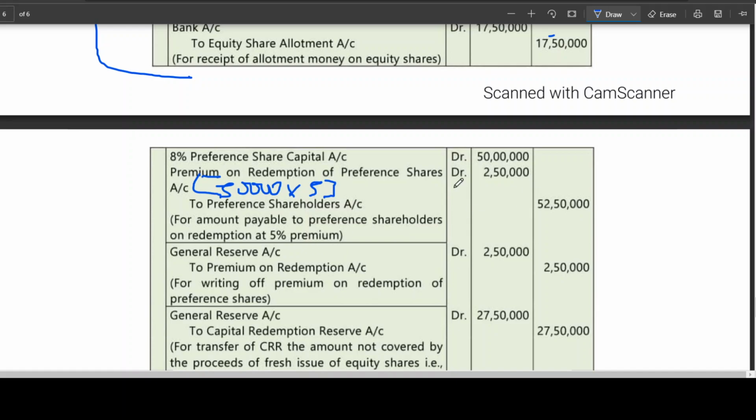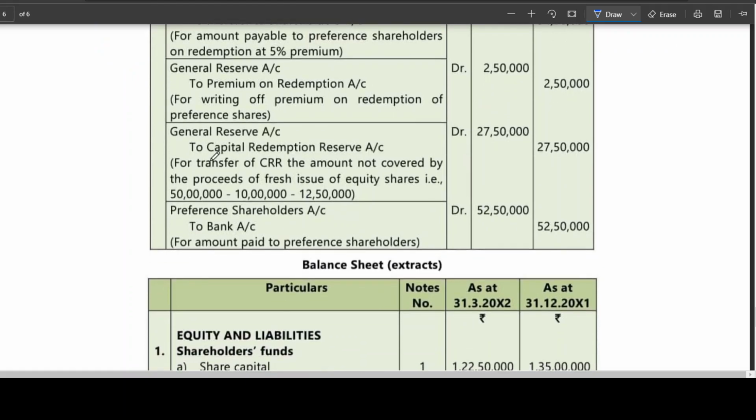Now this 2,50,000 is a loss, no? They are adjusting it against general reserve. The entry will be general reserve account debit to premium on redemption. Then where are you creating CRR from? General reserve. I told you that you can create CRR and write off premium on redemption from divisible profits, which are revenue in nature or free reserves.